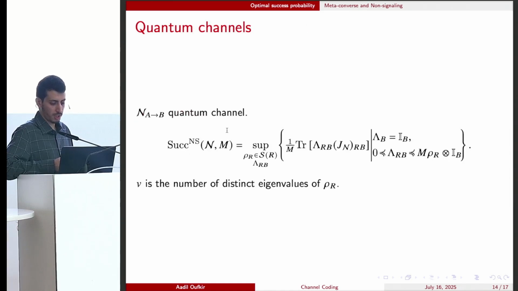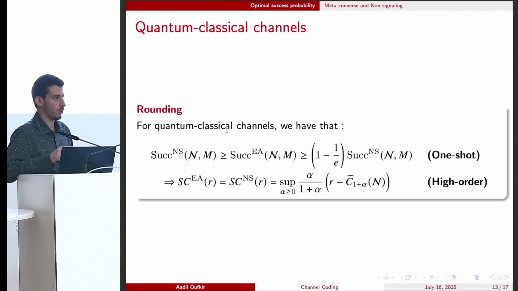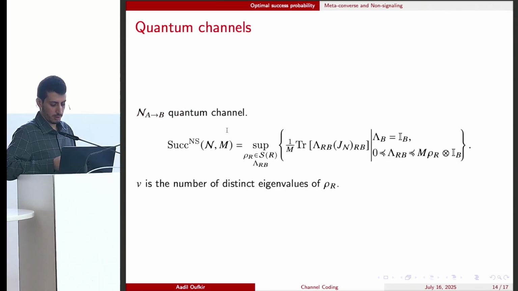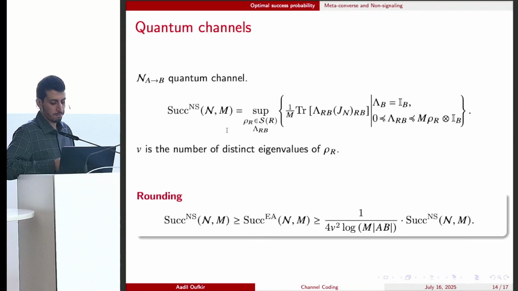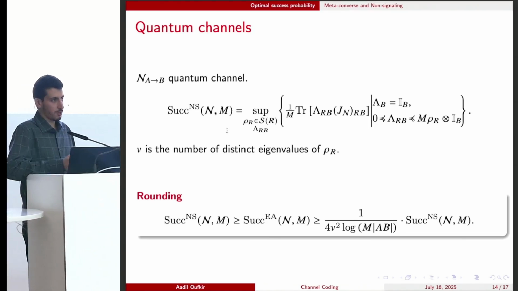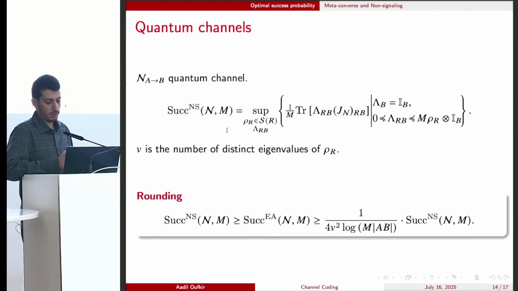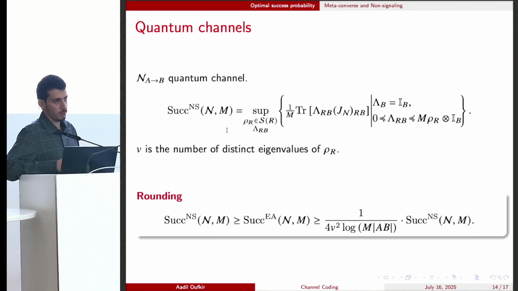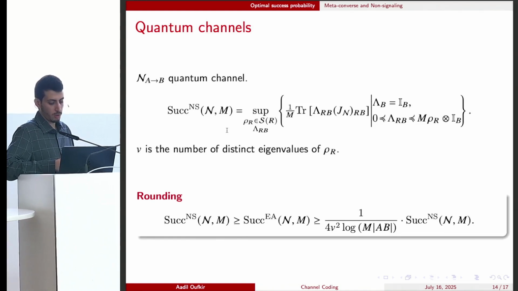Now, for fully quantum channels, we are unable to prove this 1 minus 1 over e approximation ratio, but nevertheless, we can give a rounding result for fully quantum channels. But before this, let me define v to be the number of distinct eigenvalues of ρ_R, which is an optimal state in the non-signaling success probability semi-definite program. Now, for any quantum channel, we can round a non-signaling strategy to an entanglement-assisted strategy, and the multiplicative error is only polynomial in this number of distinct eigenvalues and logarithmic in the number of messages and the channel dimensions.